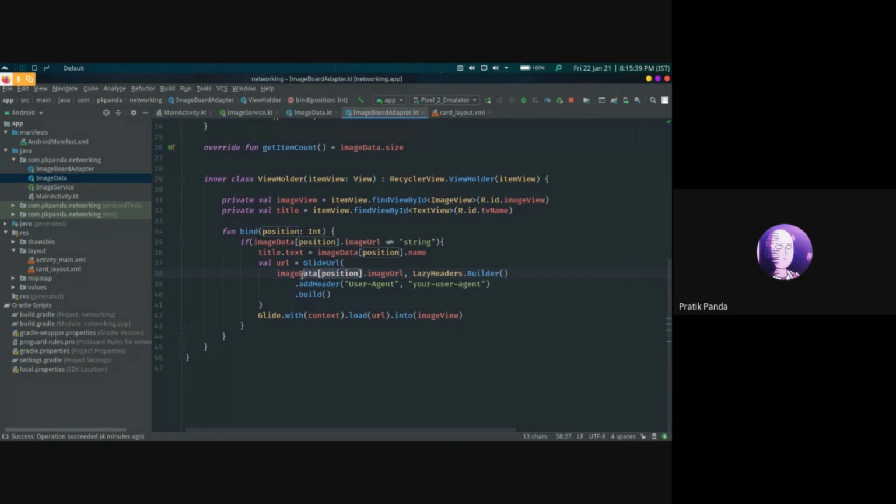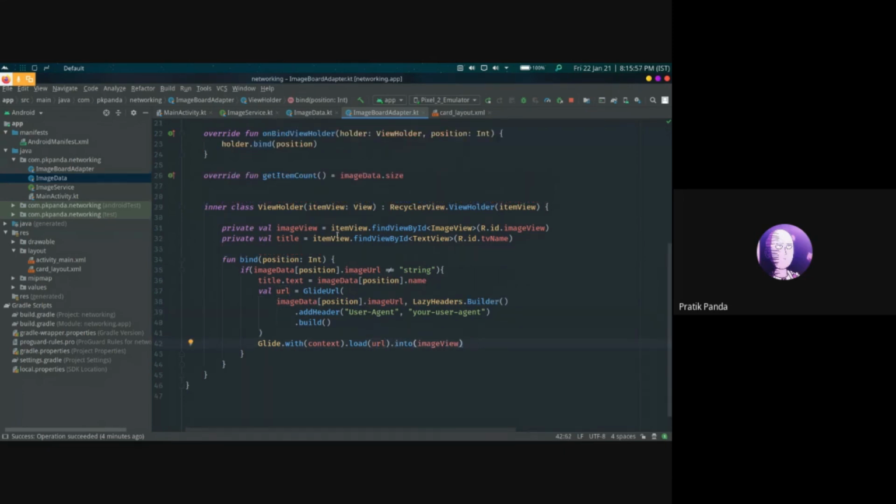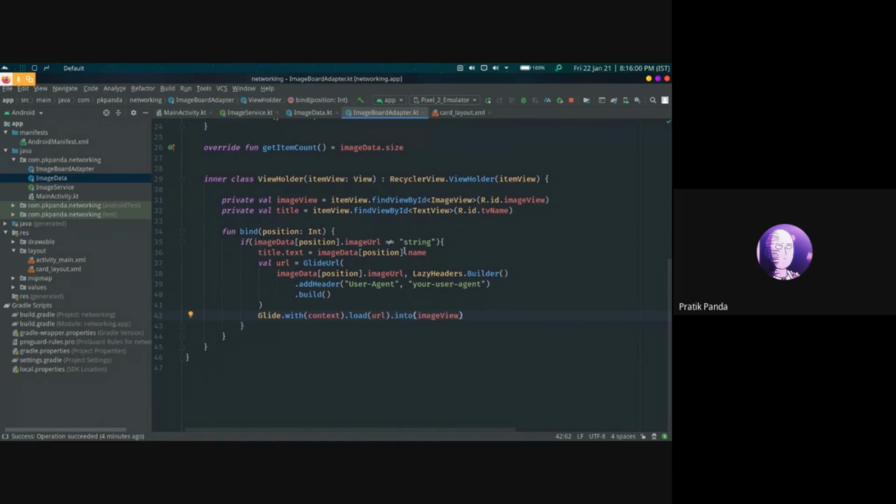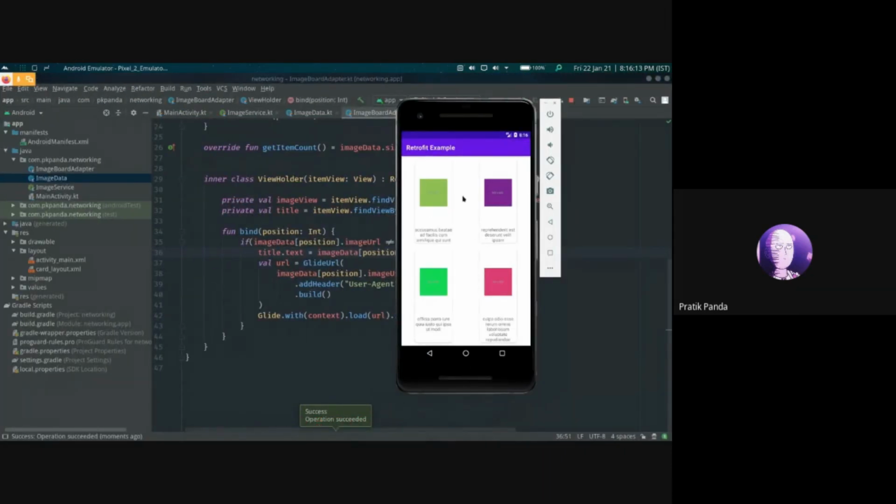Since this view holder runs for every card, the image data at the current position has an image URL that we pass here, and then we load it into the image view. Also, we set the title text to be image data position of name. So on running the app, you can see the various images are loaded up.